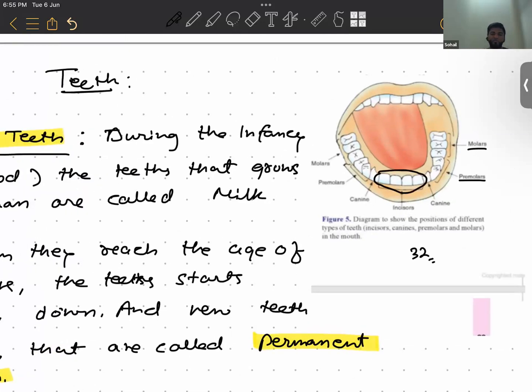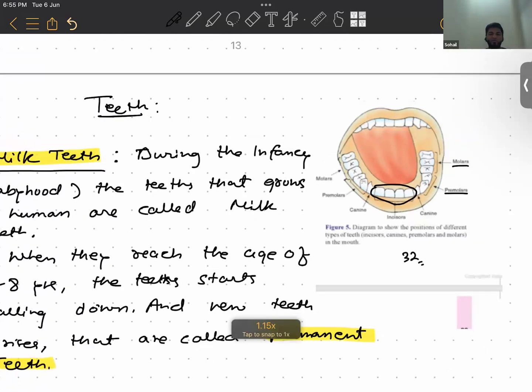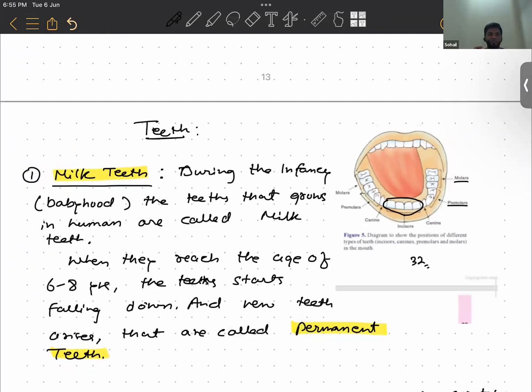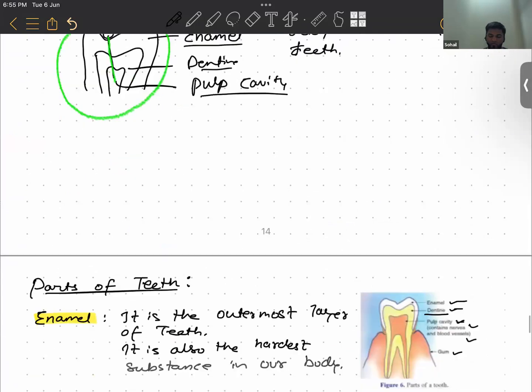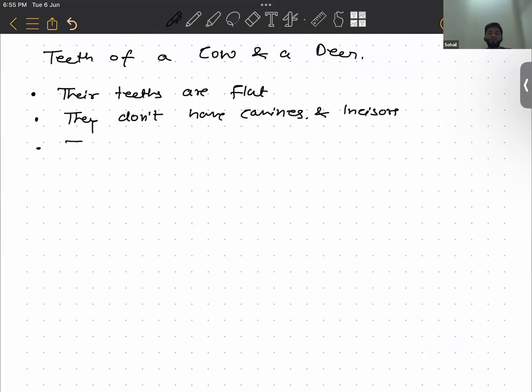Instead of incisors, if you were to see the mouth of a cow, or the buccal cavity of some other herbivores, in many of them the teeth are located sideways. Most of the flat teeth are located on the sides of the jaw, right? They have to eat grasses and leaves, which are difficult to digest, so they have to grind them in their mouth. Okay, so that's about the teeth.